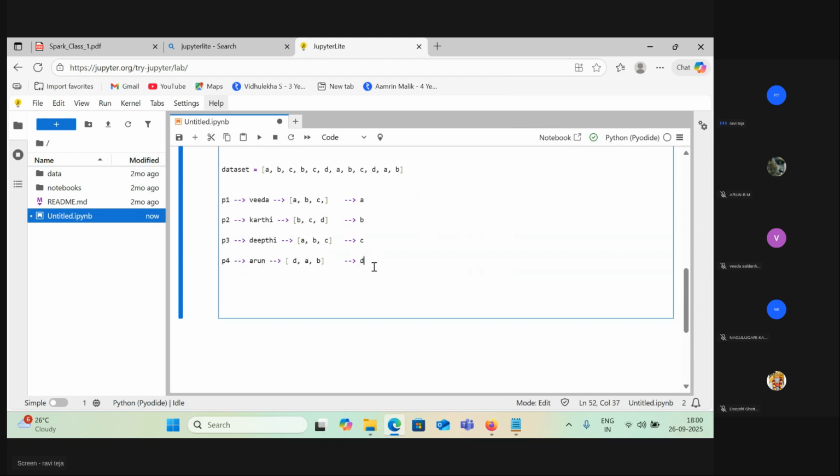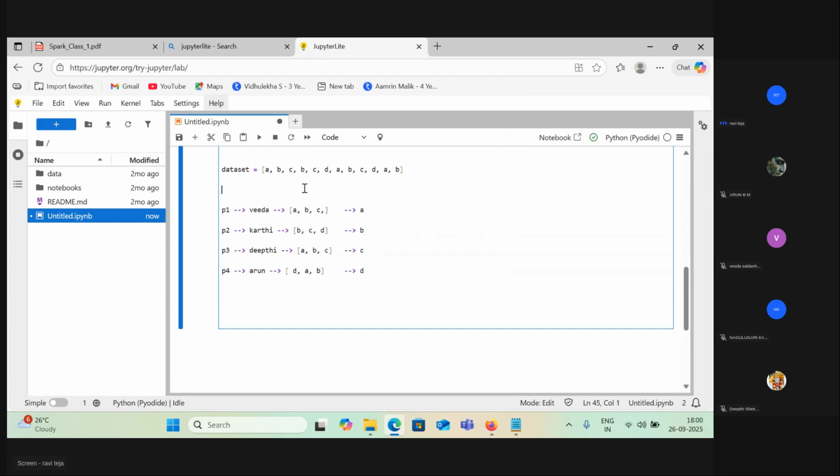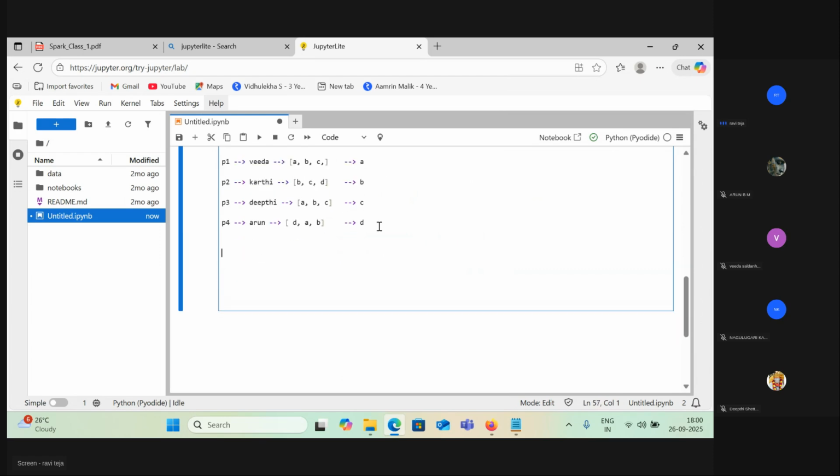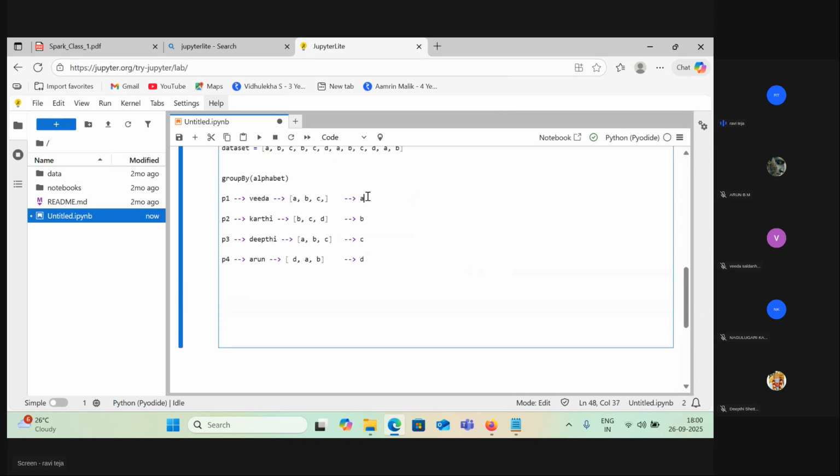Now that's what we call a group by. By the way, this is how we write group by alphabet. This is what you need to do: group by A, B, C, D, and you all will calculate these things and give the output to me. Fine. Now come on, how many A's do you need to calculate here? Come on, unmute yourself.